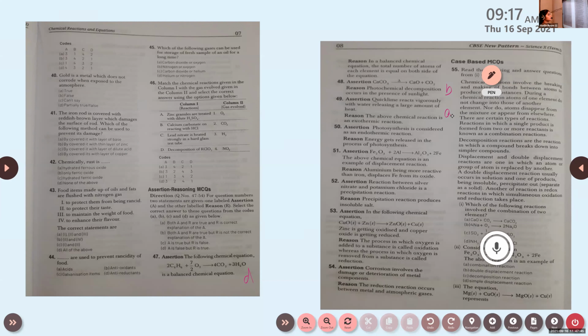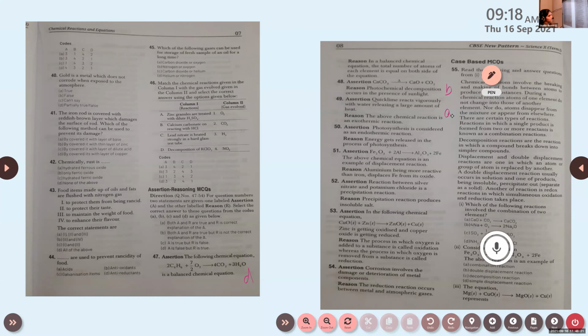Okay. Then question number 50. Mary, can you read question number 50? Assertion: photosynthesis is considered as an endothermic reaction. Reason: energy gets released in the process of photosynthesis. So you can tell me, photosynthesis is considered as an endothermic reaction, as it belongs to exothermic or endothermic? Endothermic, right? Heat energy is absorbed.